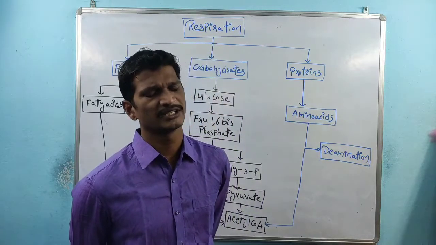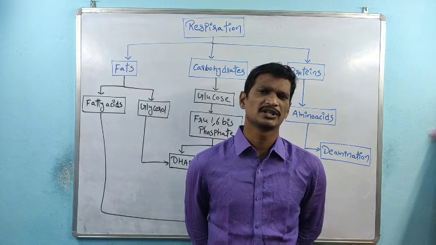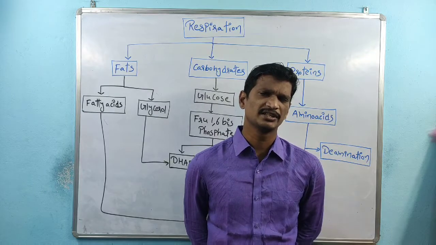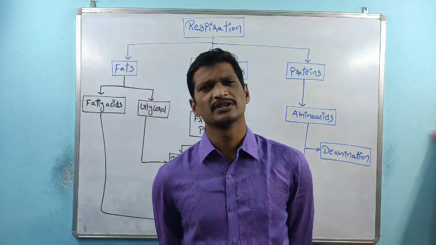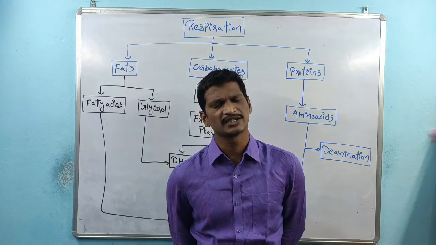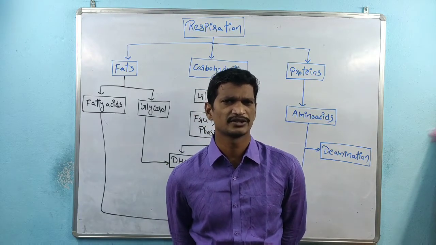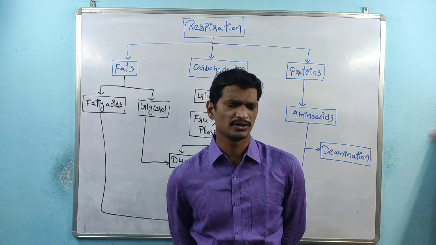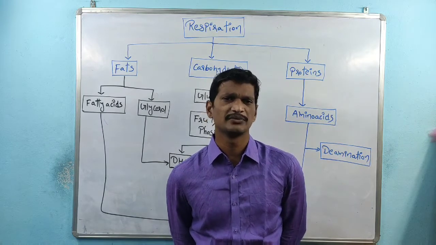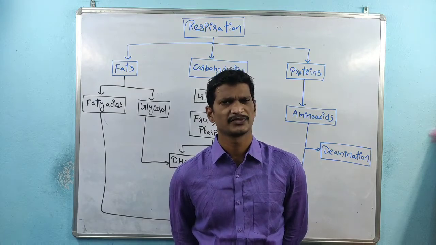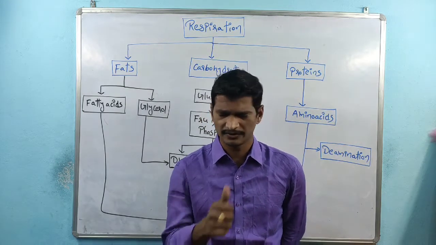So what I am telling here is, generally we know that the energy source is carbohydrates. Carbohydrates are involved in the cellular respiration process. All of you remember, not only carbohydrates, fats are also involved in energy production. Most of the students already know that carbohydrates produce energy, fats also produce energy, and amino acids, meaning proteins, are also involved in the production of energy.